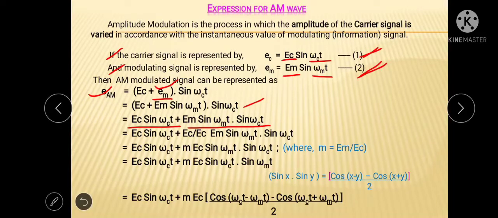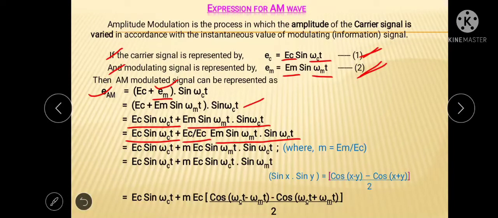Now we have to further simplify these terms, and we can write the first term as it is, Ec sine omega ct plus, now here we are taking the ratio of Ec by Ec, that means exactly there will be no change in the term, but we have to adjust a few terms, and the remaining term is as it is, which is Em into sine omega mt into sine omega ct.